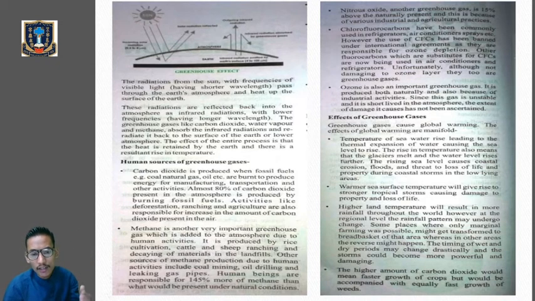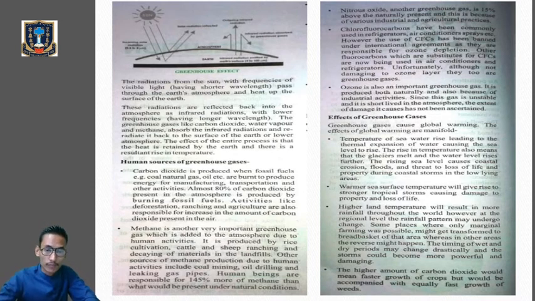So activities like deforestation, that means cutting down trees, ranching and agriculture are also responsible for increasing the amount of carbon dioxide present in the air. But most probably burning of fossil fuel will also contribute to pollutants that will cause air pollution.